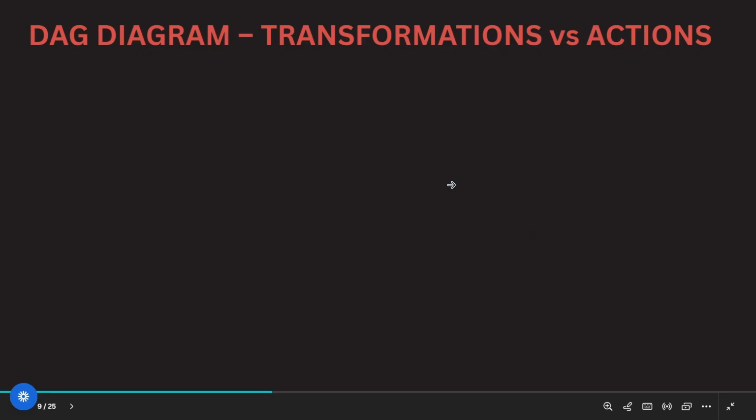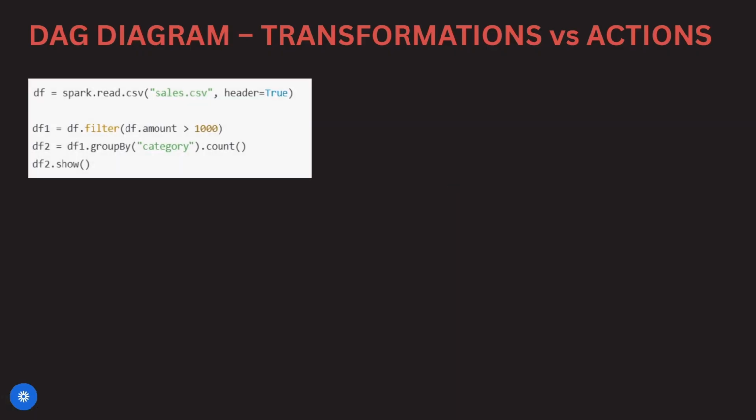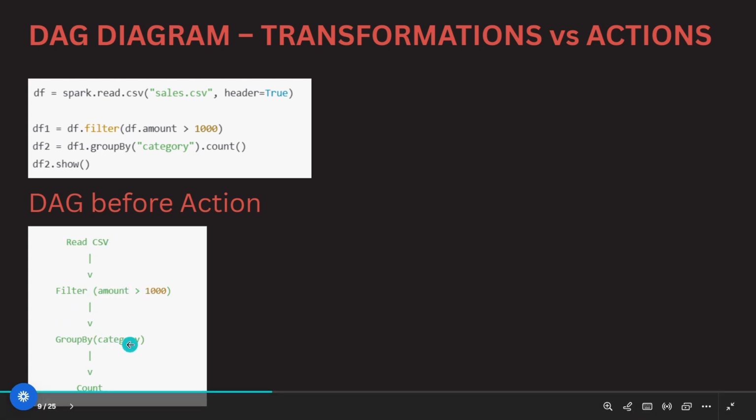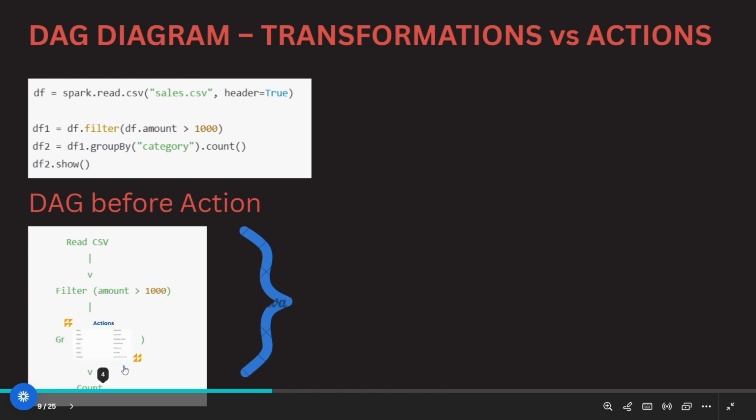Now let's understand the diagram. This is our code. I'm applying filter and group by transformations. So up to group by transformation, what happened? A DAG is created by Spark. So Spark reads the CSV file, filters the data where amount is greater than 1000, groups by category, and counts. This is the DAG created.